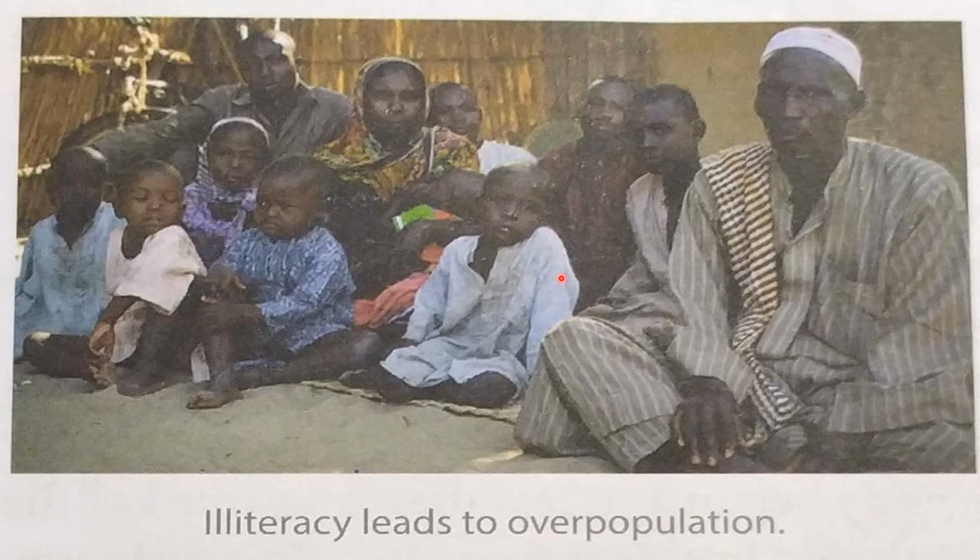At some points, overpopulation might be referred to as an increase in human resource. An increase in the number of people leads to an increase in the number of productive hands. This is what poor people, illiterate people, are thinking: that more the children means more hands are there to work and to earn money.